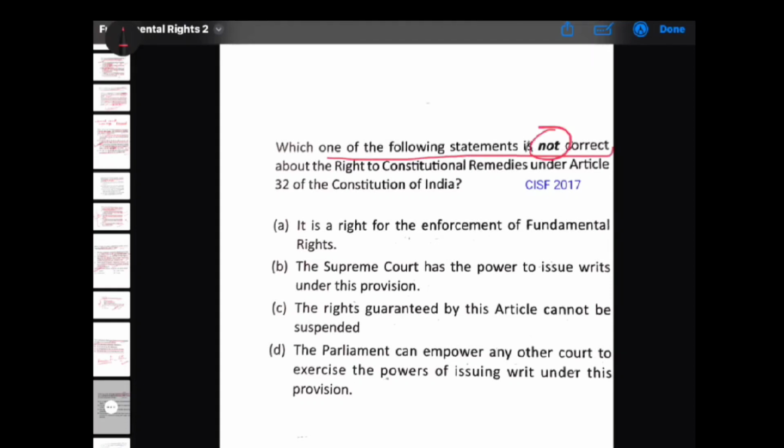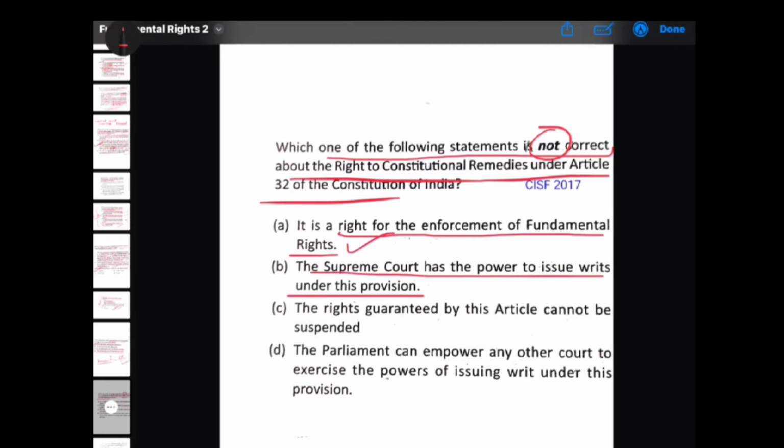Which one of the following statements is not correct about the right to constitutional remedies under Article 32? It is a right for the enforcement of fundamental rights. Yes. The Supreme Court has the power to issue writs under this provision. Yes, correct. The right guaranteed by this article cannot be suspended.